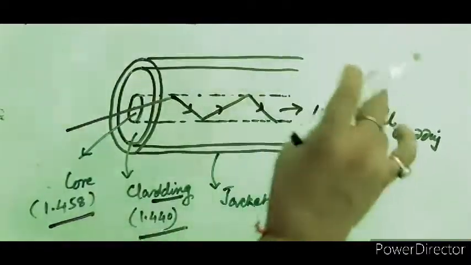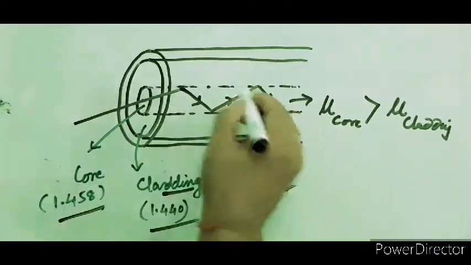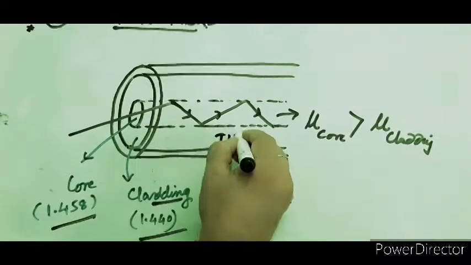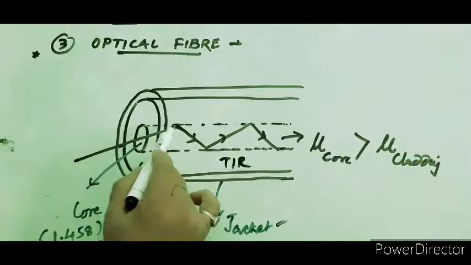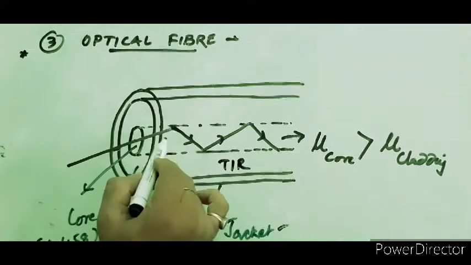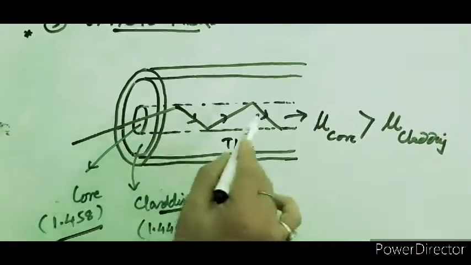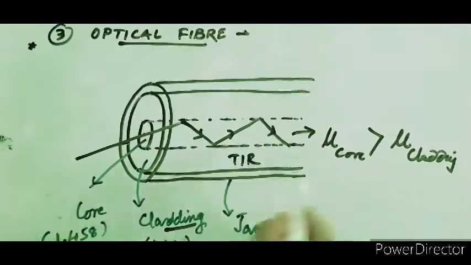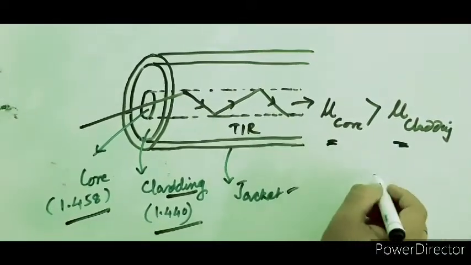So we can send the electrical signal or the message or the data to a longer distance through the optical fiber, and its application is due to the total internal reflection. The ray or the signal is passing from the higher or denser medium to the rarer medium. So ultimately total internal reflection occurs here, because, as I told you, the core has more refractive index than the cladding. Okay, that is an important point.